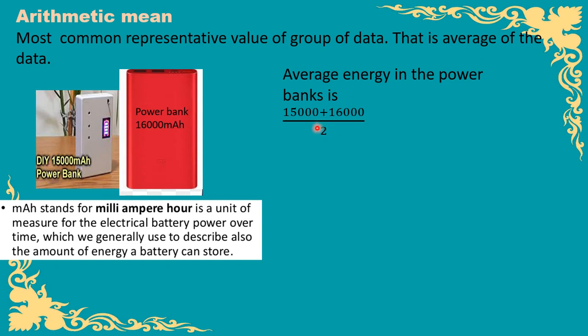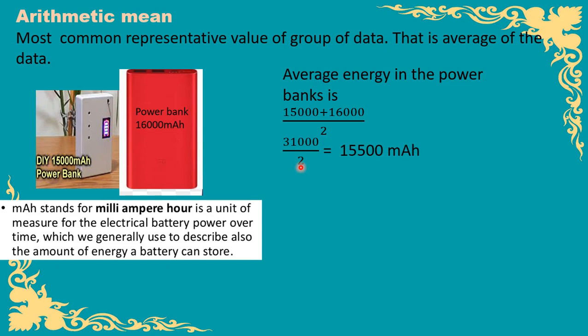Why are we dividing by 2? Because we have two power banks. If the number of items is more, we have to place that number in the denominator. After addition we get 31,000 upon 2, which becomes 15,500 milliampere hours.